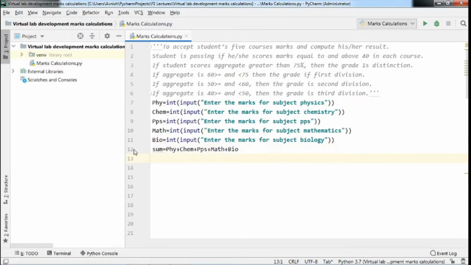Okay, now here sum is the variable. In that sum variable we have added all marks in a single variable, that is sum.